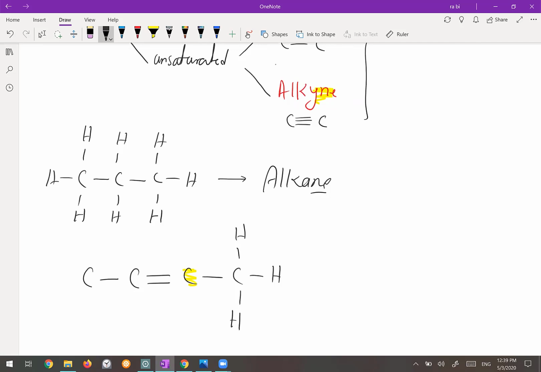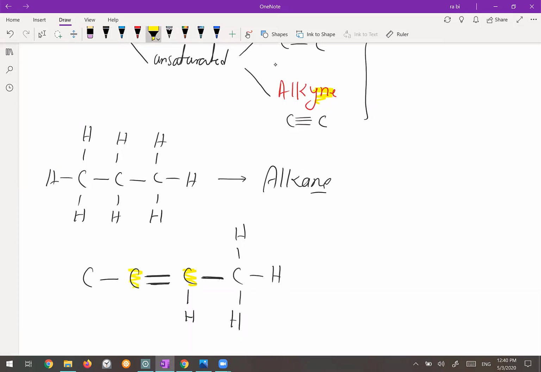One. Yeah. You can see it has 1, 2, 3 shared electrons. So one remains for that one, because carbon has 4 valence electrons. So the fourth one can only share one bond with the hydrogen. Same thing happens for this carbon.